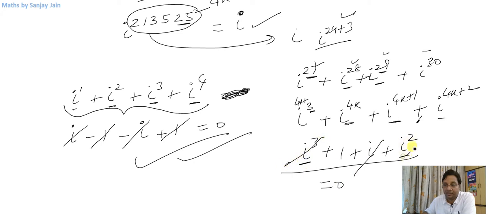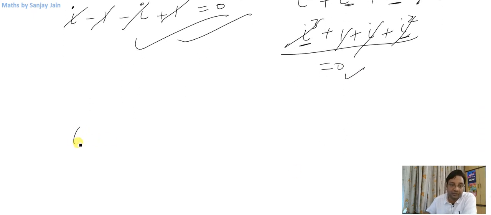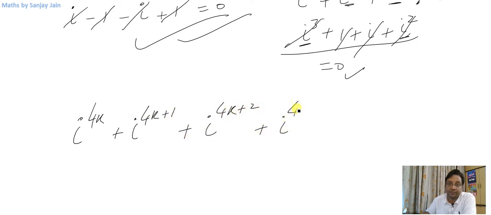This is minus 1, so it will be cancelled with 1. Okay, so this will give you 0. So this is true for any 4 consecutive powers of iota, because we will be able to write those powers like this. And it is equal to 0.